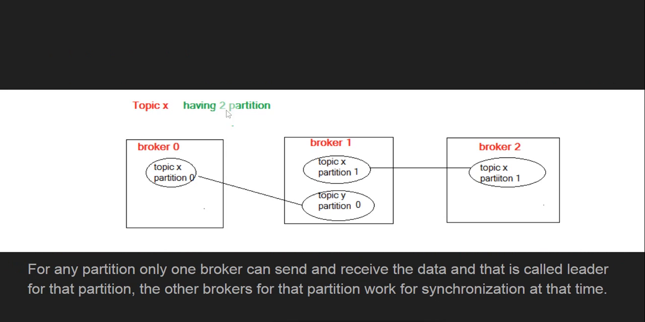Topic X has 2 partitions, so these partitions can be contained by broker 0 and broker 1. If we have a replication factor of 2, this partition can have a replica in broker 1, and this one can have a replica in broker 2 also. And this is not decided by us.